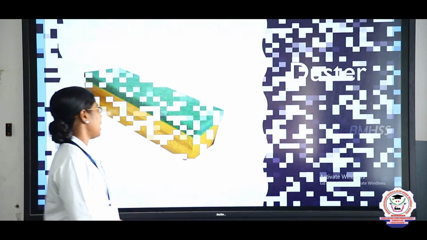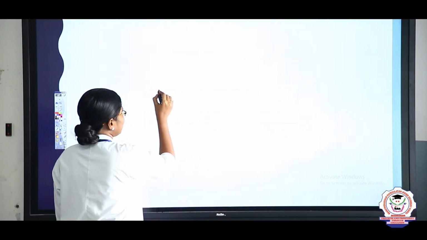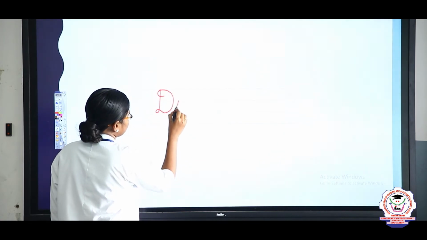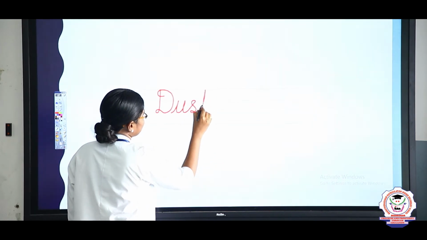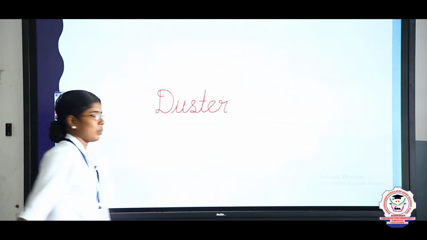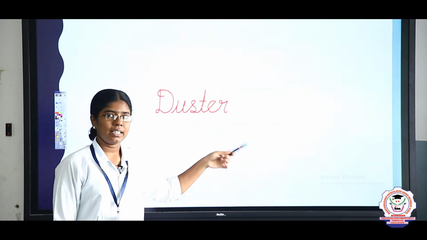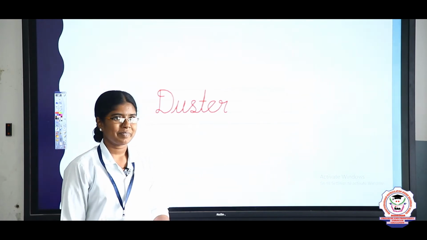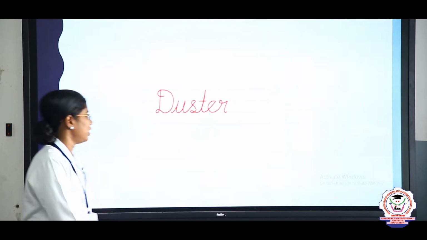Now we are going to write the spelling of the word duster here. See, D, U, S, T, E, R. Duster. What word is this? Duster. D-U-S-T-E-R, duster. Repeat it again, my dears. What is the spelling of duster? D-U-S-T-E-R, duster. Very good.